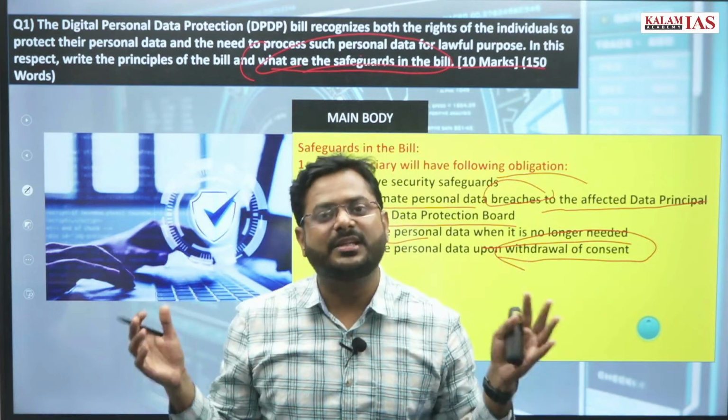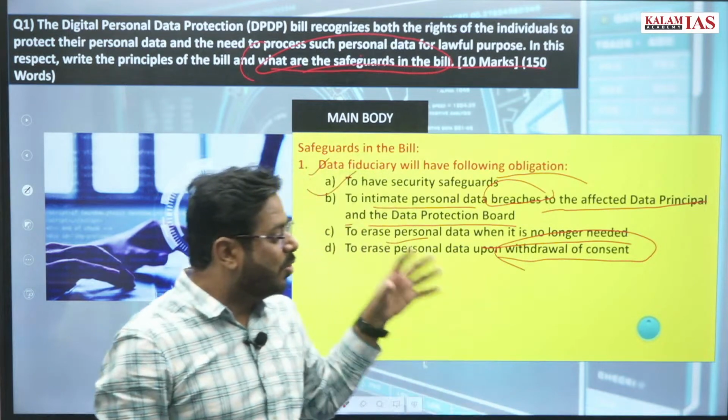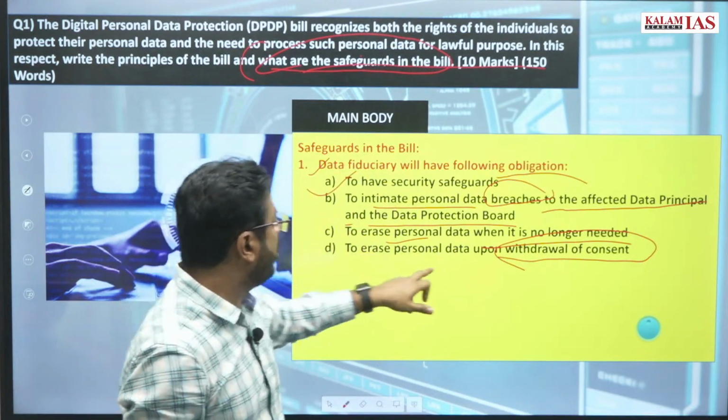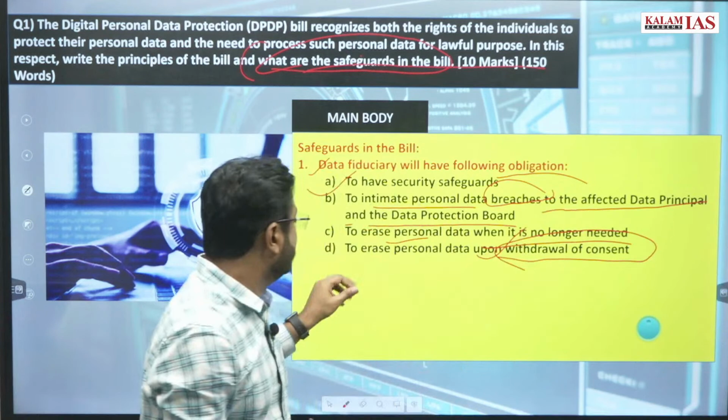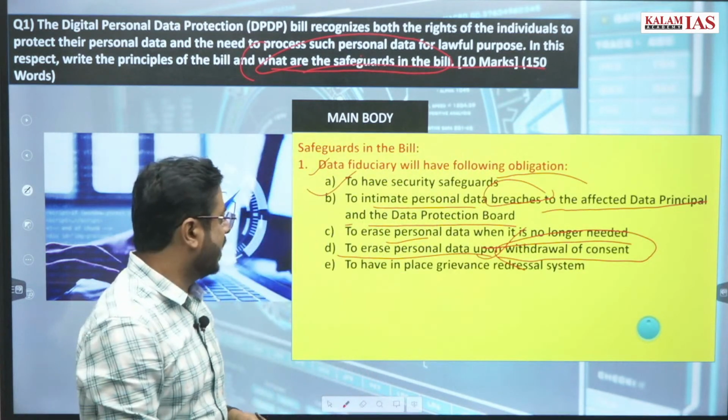The data collection can be for the limited time period only, right? So if you withdraw your consent, then in that case the data fiduciary will have to erase your data.